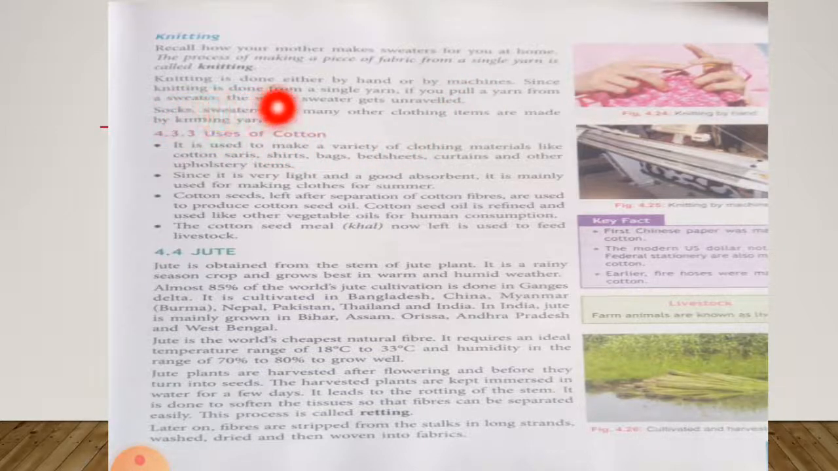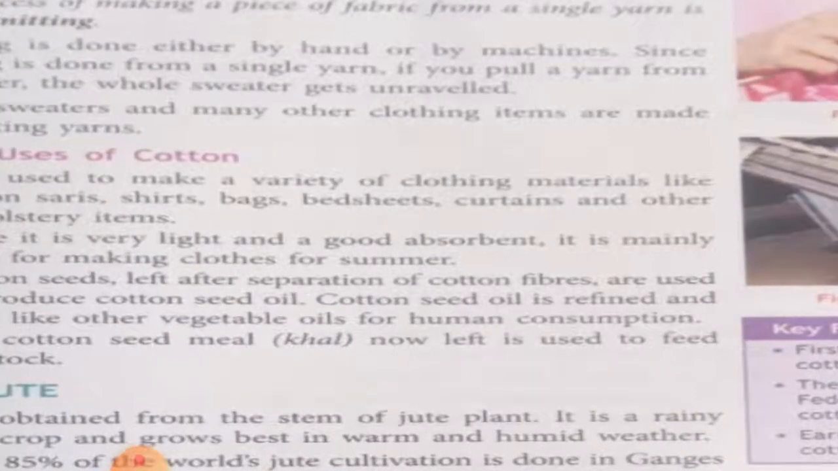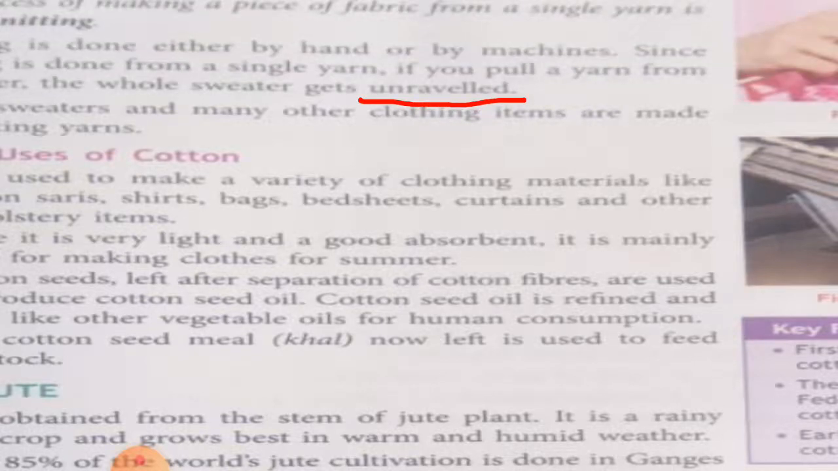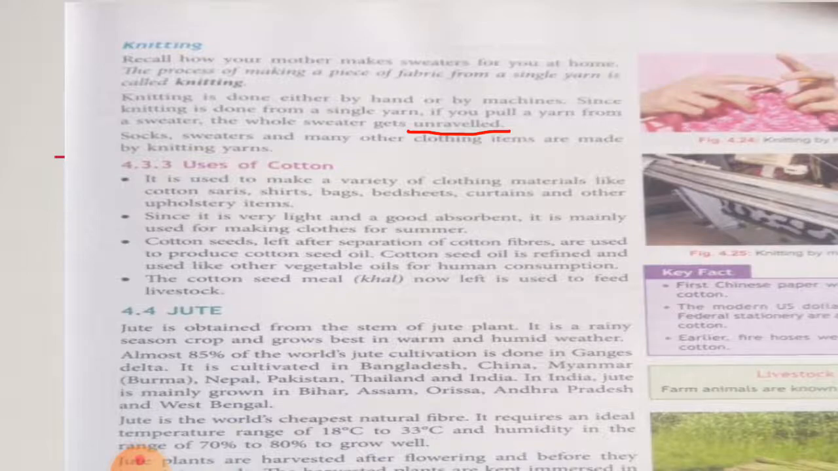Since knitting is done from a single yarn, if you pull a yarn from a sweater, the whole sweater gets unravelled. Underline this word, unravelled, which means open or unwrap. So we have understood from this paragraph that knitting is performed by hand or by machine. The whole cloth is made with the same thread in knitting. This means if the thread is pulled, the whole cloth can open.